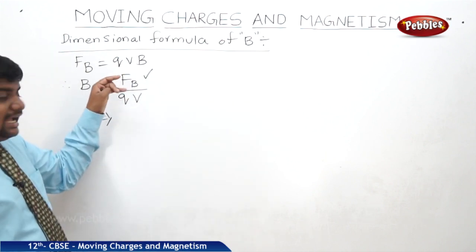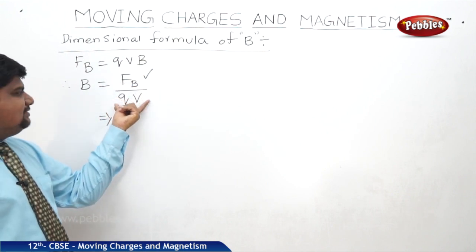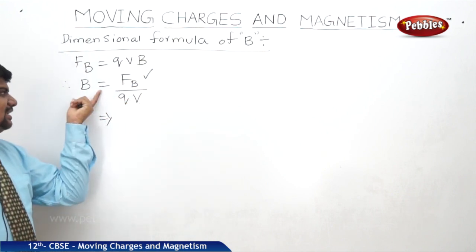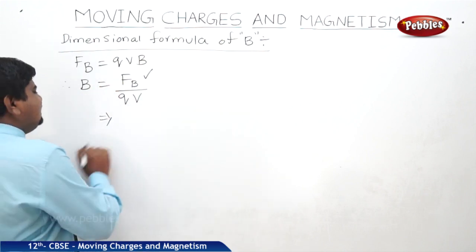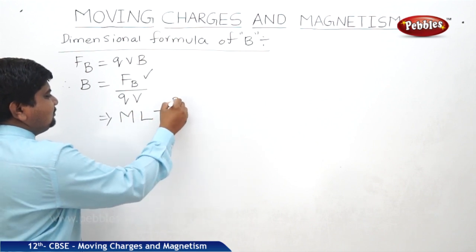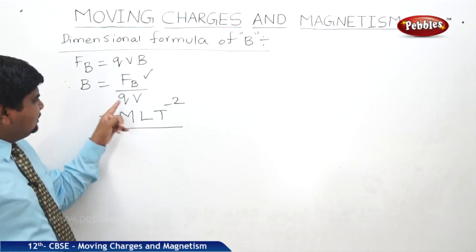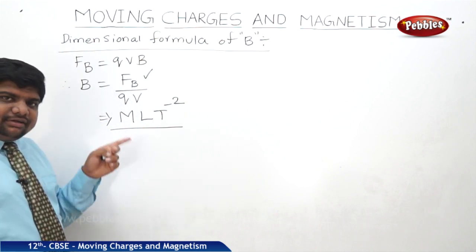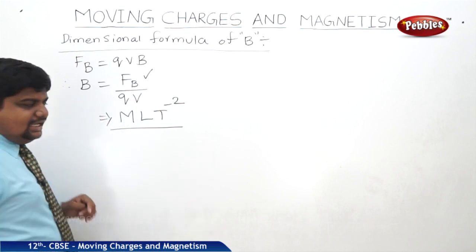Now we are applying the dimensional formula of each and every physical quantity that is related to the magnetic field. F_B, force. What is the dimensional formula of the force? M L T power minus 2, mass into acceleration. Q, charge. I is equal to Q by T, so Q is equal to IT. What is I? A. T is T.